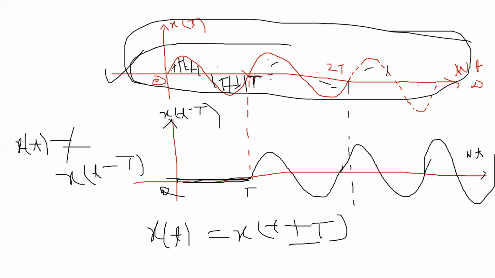While its nature is repeating after a fixed interval of time and it satisfies the properties of a periodic signal, here x(t) will not be equal to x(t minus T). That is why this is not a periodic signal.